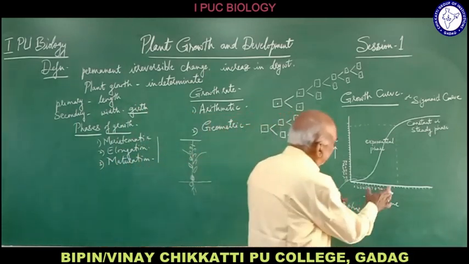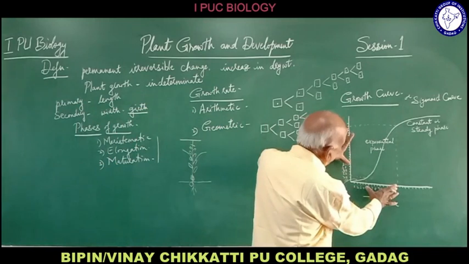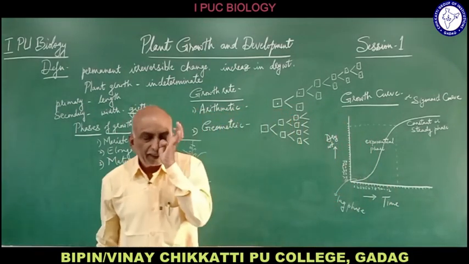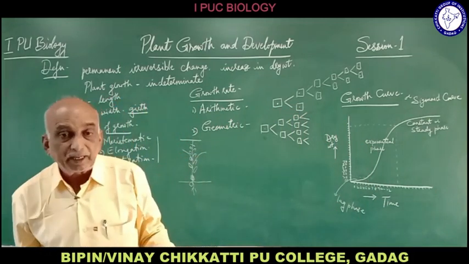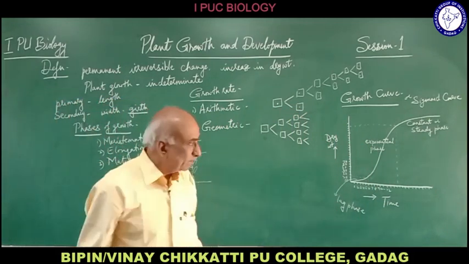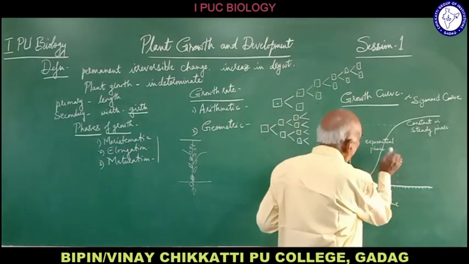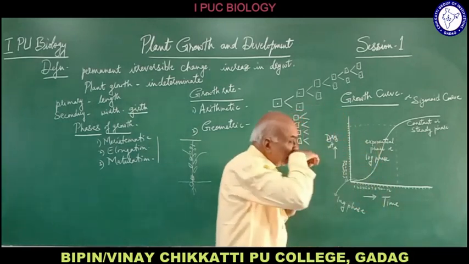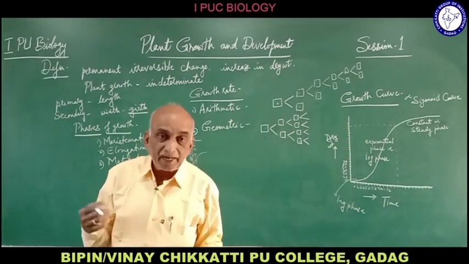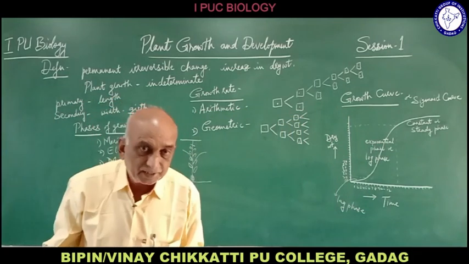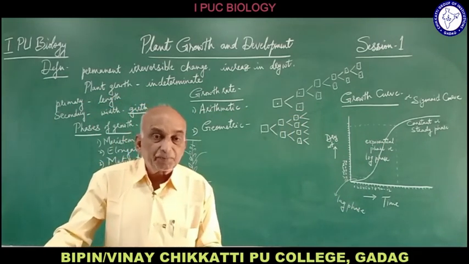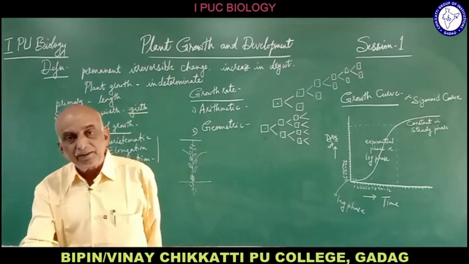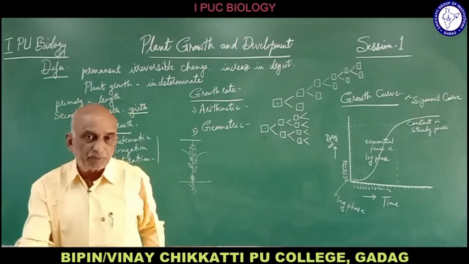So there is maximum growth in this period. Maximum growth in this short period, there is a large amount of growth. Hence it is called exponential growth or grand period of growth. Sometimes it is also called the log phase or exponential phase, during which the plant has got the maximum amount of growth. That is called a log phase or exponential phase.